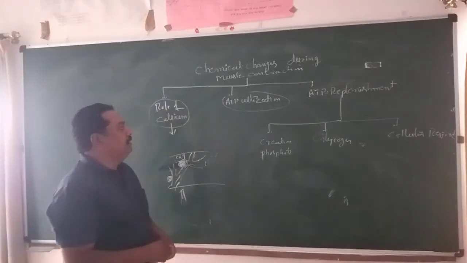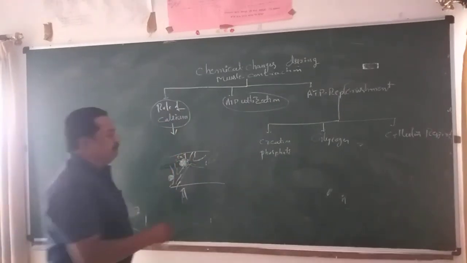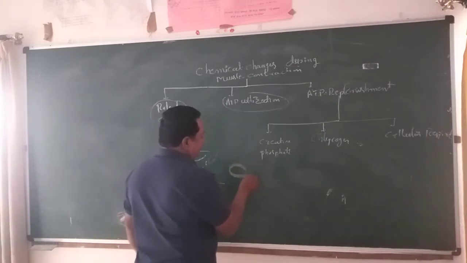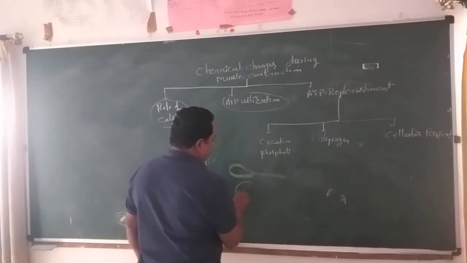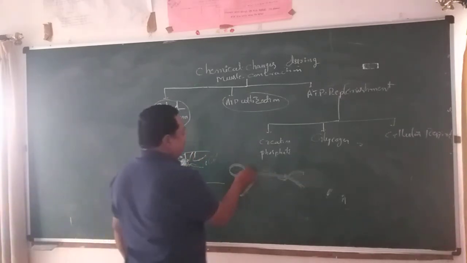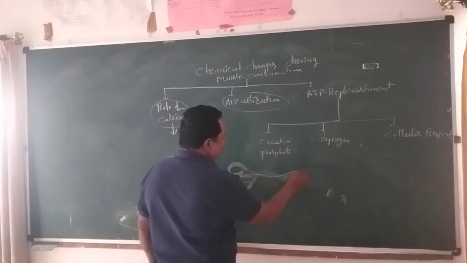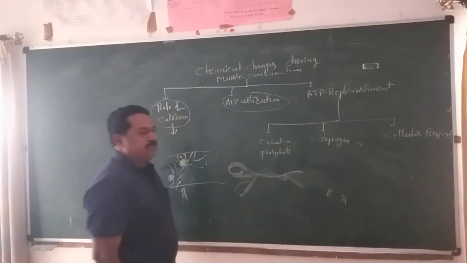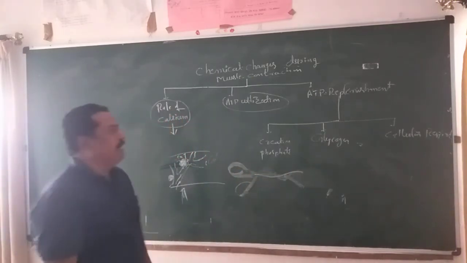Now, ATP utilization. What is the main thick portion? The thick portion of the myofibril is made by the myosin protein. The myosin protein contains two parts: a head-like structure and a tail. The two heads are projected outside, and the two tails lie against each other.